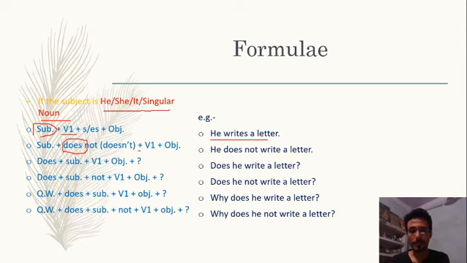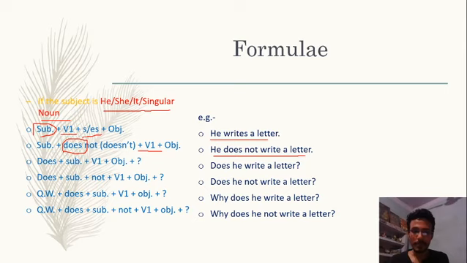So here you will have to be very careful that when you are using does as helping verb in the sentence, then you are using only first form of the main verb. You are not adding this s or es. So you have to keep in your mind that if do or does is used as helping verb in the sentence, in that case the main verb will always be used in its first form, will not make any change. For example, he does not write a letter.